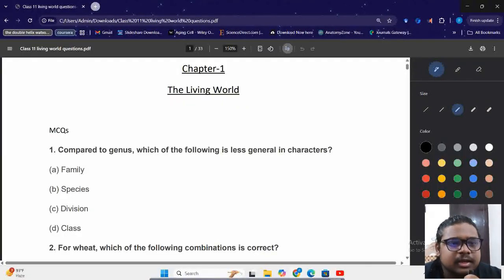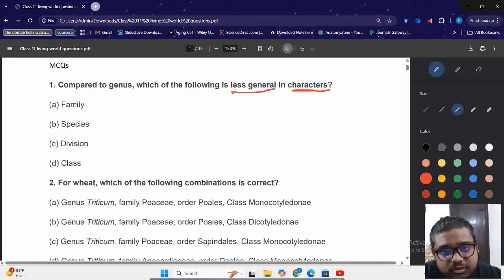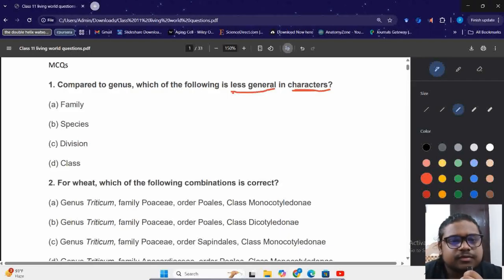The first question is, compared to genus, which of the following is less general in characters or features? So the options देख लेते हैं. Option A is family, option B is species, then division and class. Always focus on the question. Read and understand the question आपसे क्या कहा गया है. So which of the following is less general in characters? मतलब कि less general or more specific in characters. तो we all know that species में it is the most specific and least general in the character or features. So the answer will be B, species.